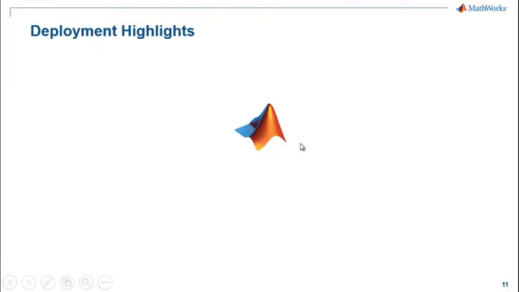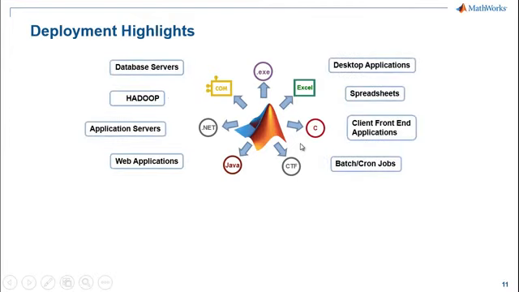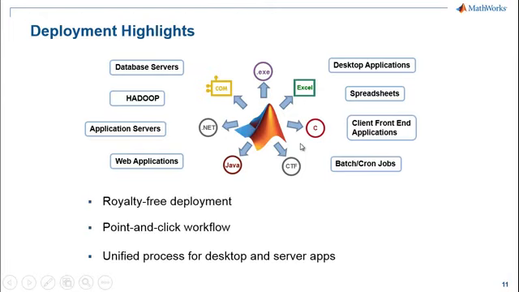So if I want to take the work that I've done in MATLAB and I want to package this up for people to use in different environments, I can package it up for components such as EXEs, Excel add-ins, C libraries, generic CTF, Java, .NET, COM, and we can then take these and use them wherever we would normally use the components. Things like desktop applications, spreadsheets, databases, Hadoop, web applications. And this is entirely royalty-free deployment. Once you build these components, you can do whatever you like with them. It's a very simple point-and-click workflow, and it's the exact same workflow for all these different components.